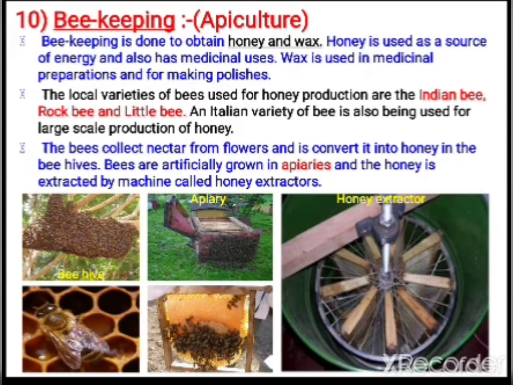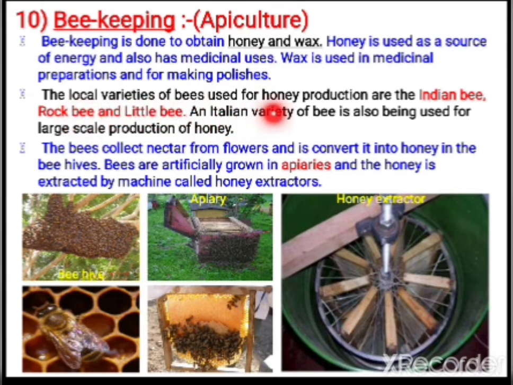Next let us study regarding beekeeping, that you call apiculture. So mainly why do we do beekeeping? To obtain honey and wax. Honey is used as a source of energy and it has many medicinal uses also. Wax is used in various medicinal preparations and for making polishes. So we get honey and wax from bees.